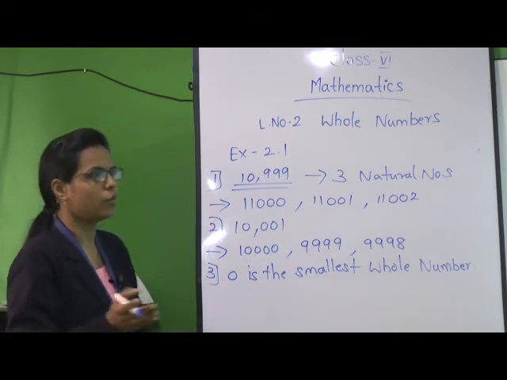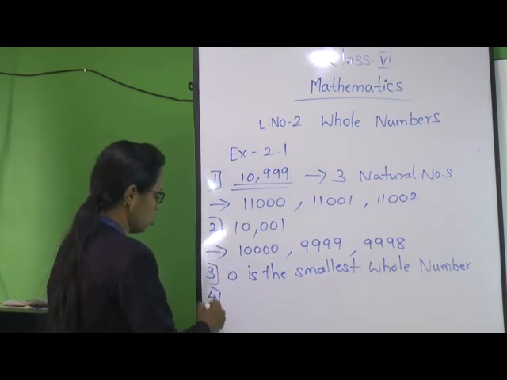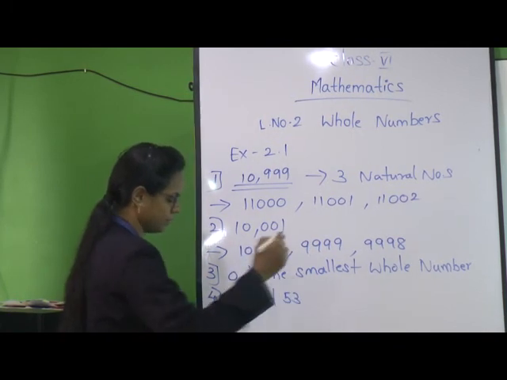Next question. How many whole numbers are there between 32 and 53? Now we have to count the number of whole numbers between 32 and 53.